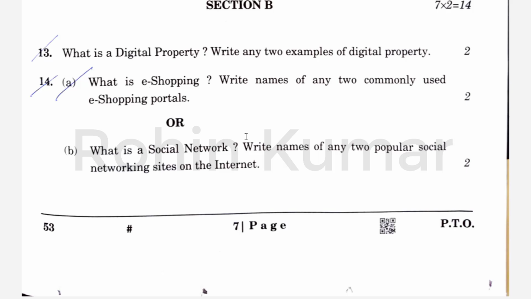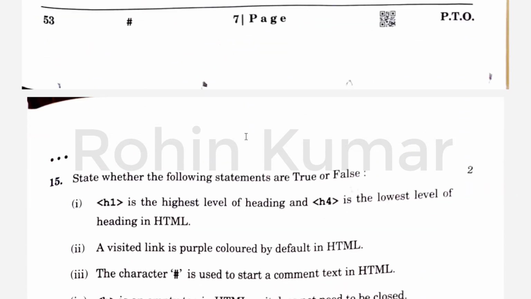So friends, what is social network? So social network is a website or a network where you can interact with the other persons. And next part is write name of any two popular social networking sites. So Facebook and Instagram are the two popular social network sites which you give as an example here.